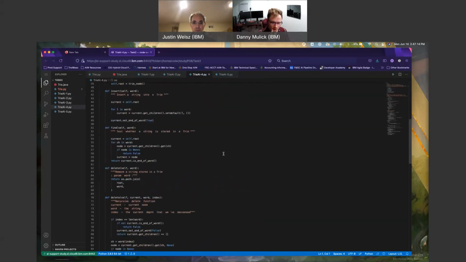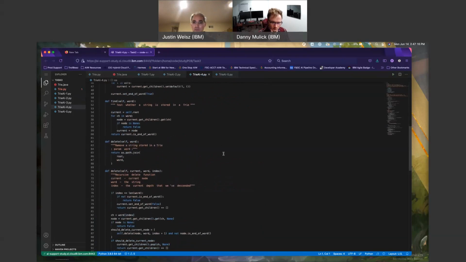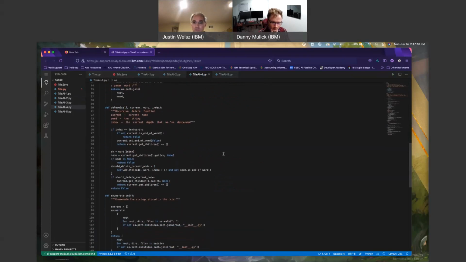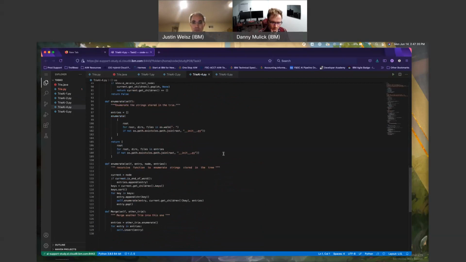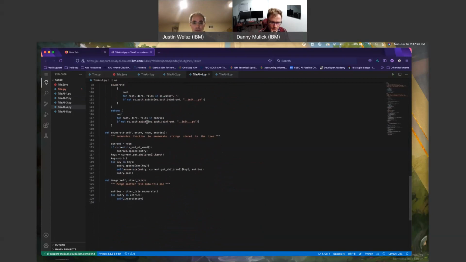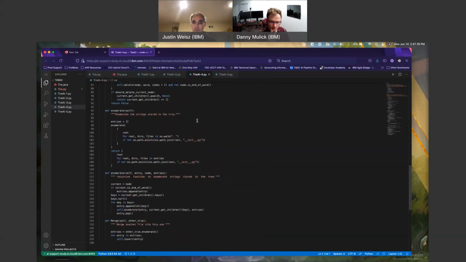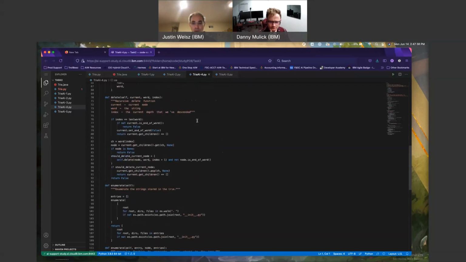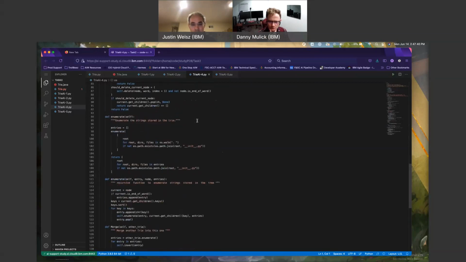Quick peek down here. Enumerate, return init.py. Could you say a little more of what the was about?